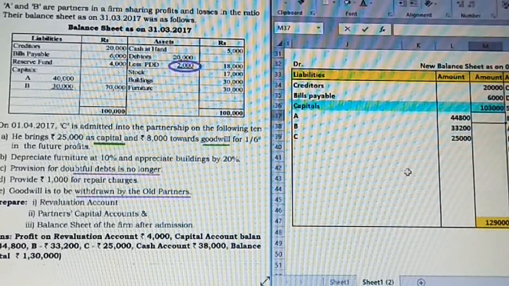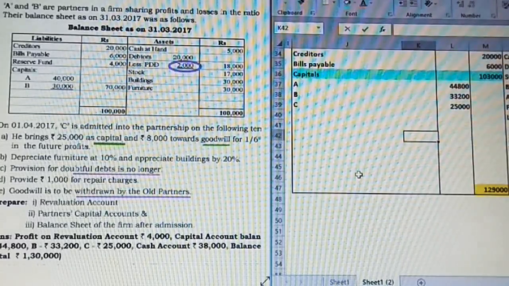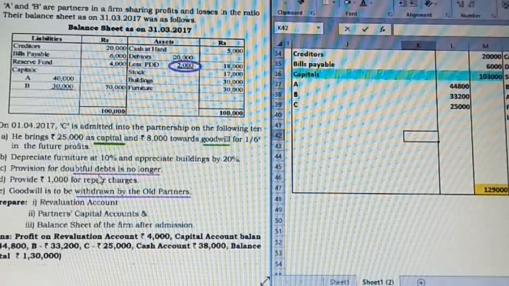So I get 1,03,000. Now we have taken up the creditors, bills payable and capital from the balance sheet. Now the left out part from the adjustment, always have a check, only adjustments will get affected. First adjustment is over, second adjustment is over, provision is over. Provide 1,000 for repair charges.